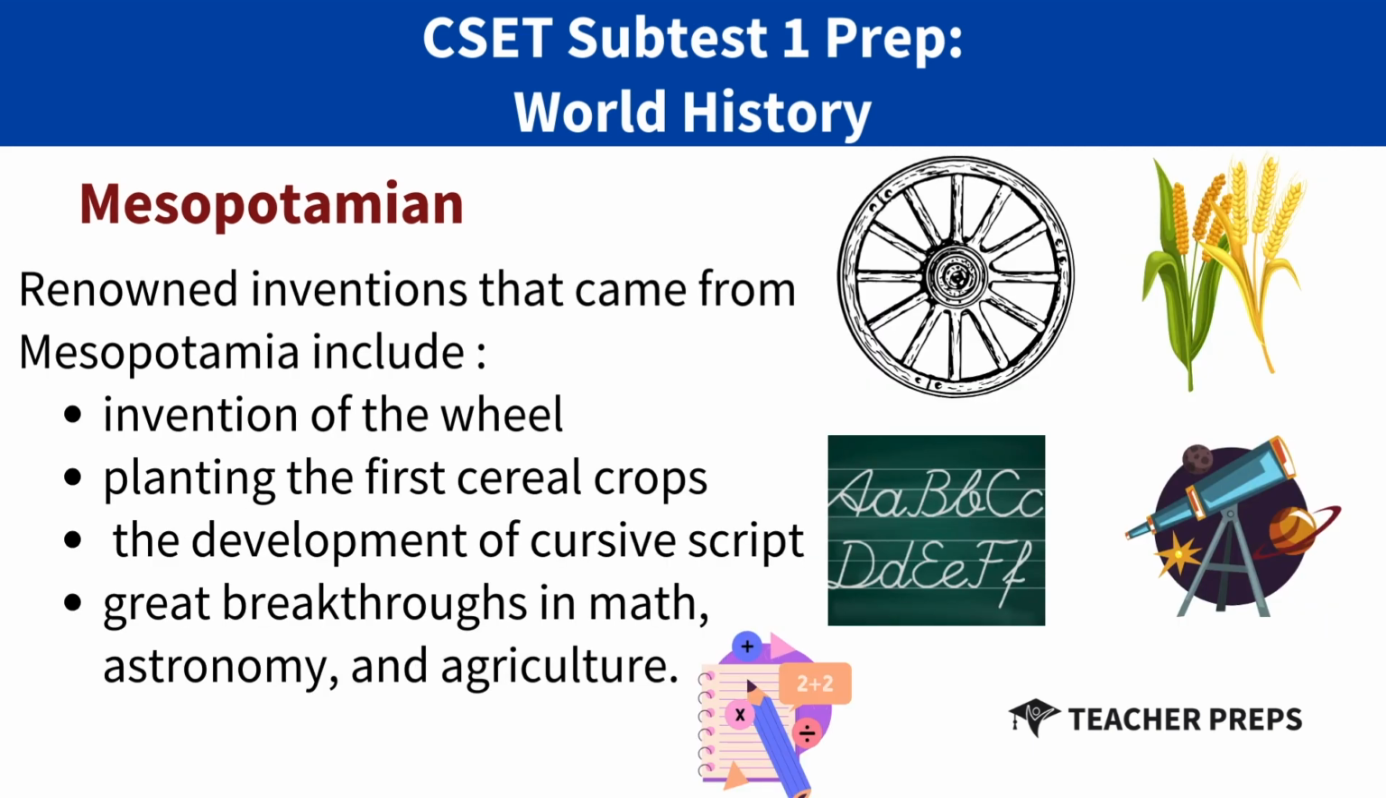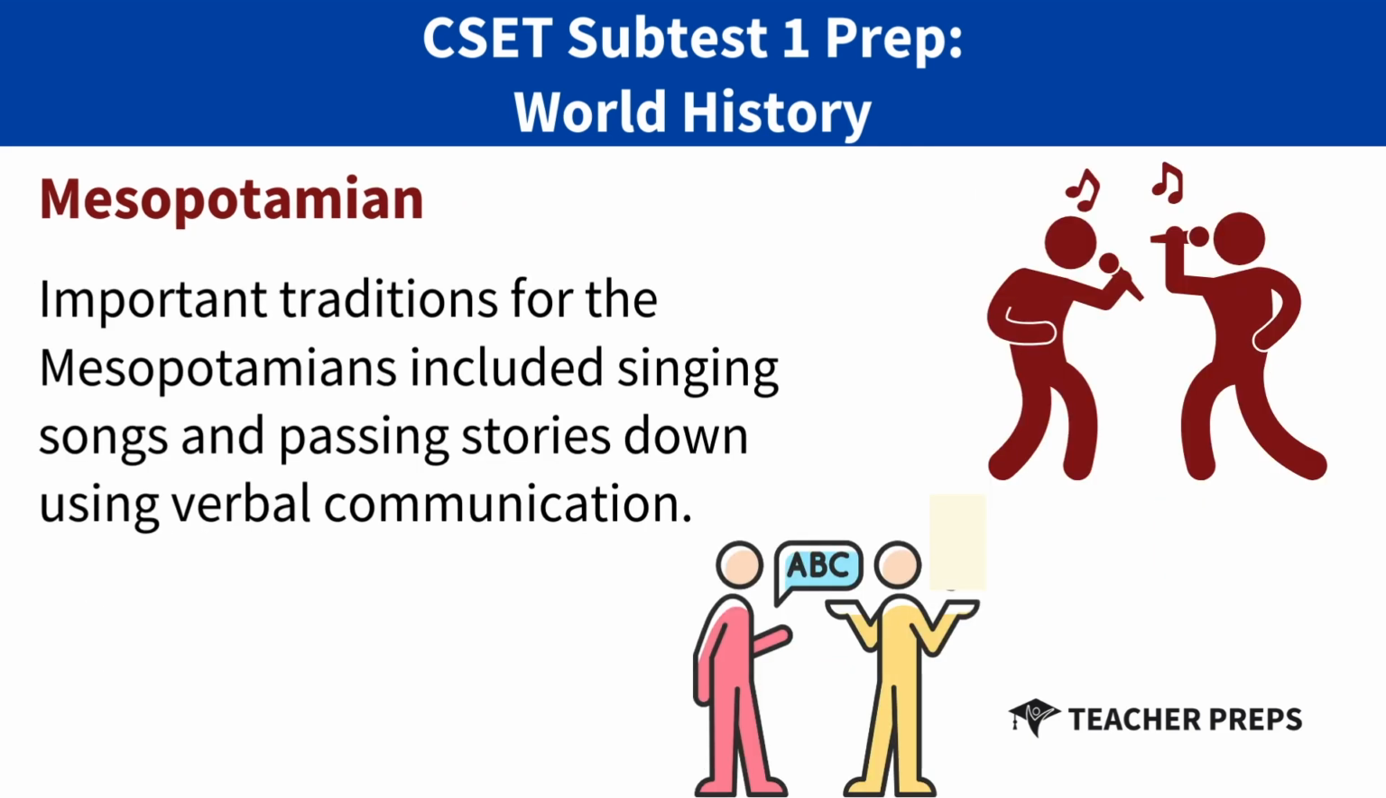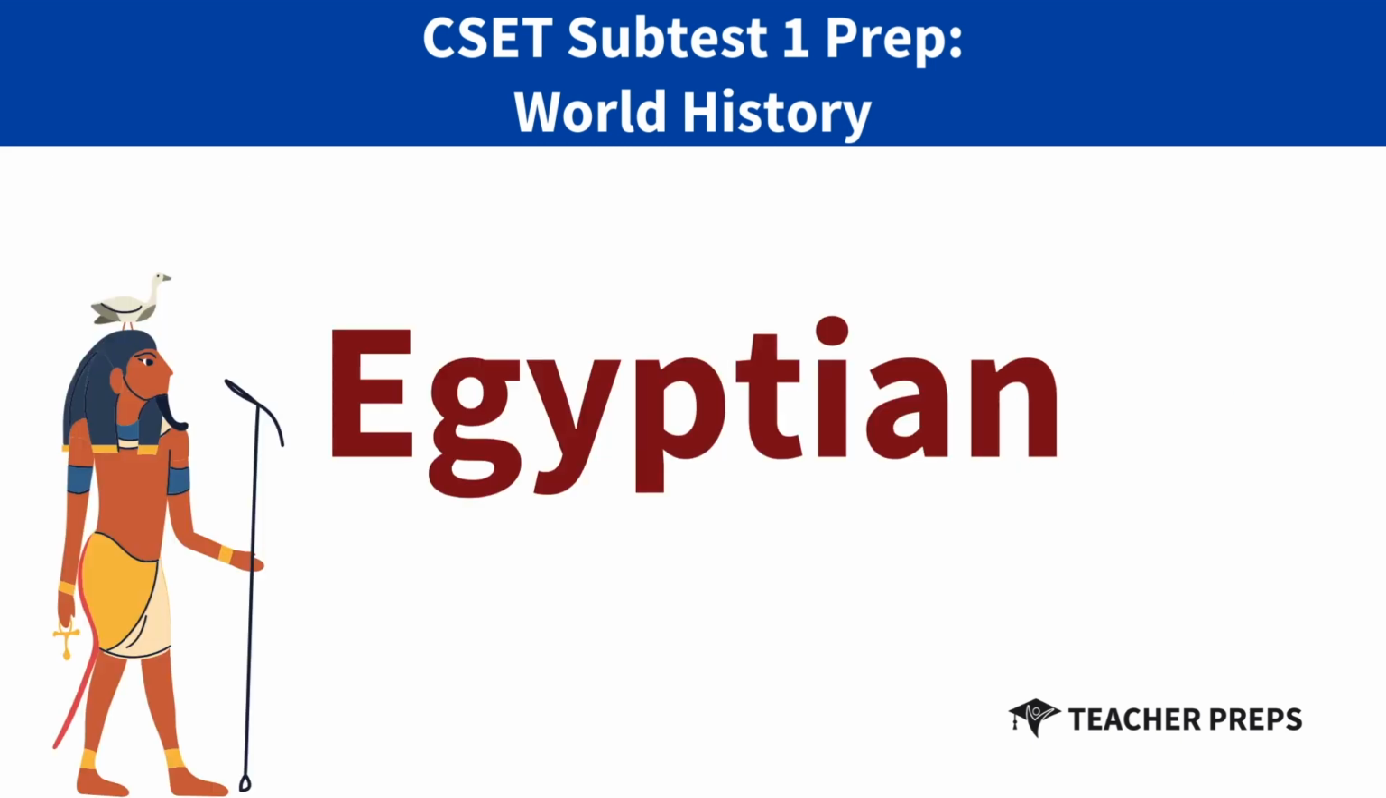Renowned inventions that came from Mesopotamia include the invention of the wheel, planting the first cereal crops, the development of cursive script, as well as great breakthroughs in math, astronomy, and agriculture. Important traditions of the Mesopotamians included singing songs and passing stories down using verbal communication. Let's now move on to the Egyptians.